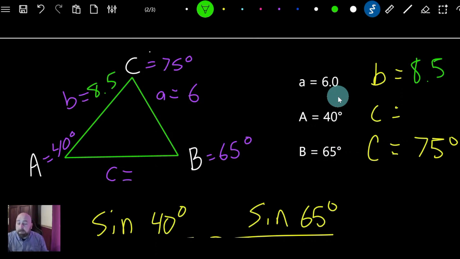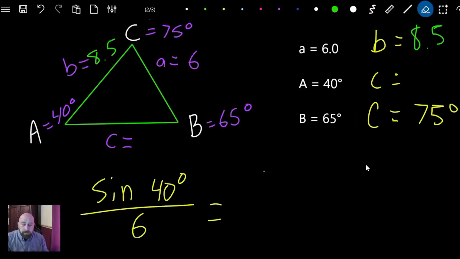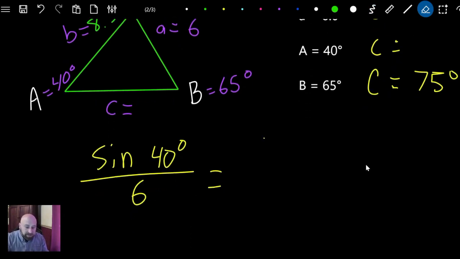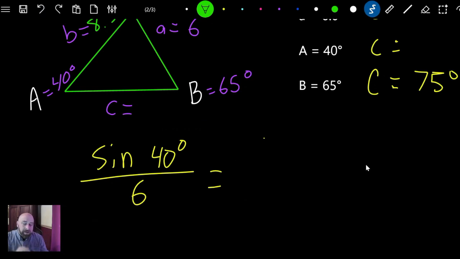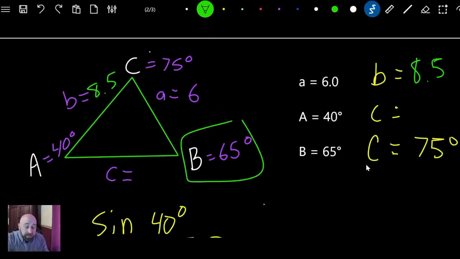And we're going to do the same thing with C. Now notice here I go back to my A information. Why did I go back to my A? Why not use B? Because now I have both parts to B, the B angle and the B side. So why not go back to B? Because if you remember from the steps that we talked about, that is an approximated value.